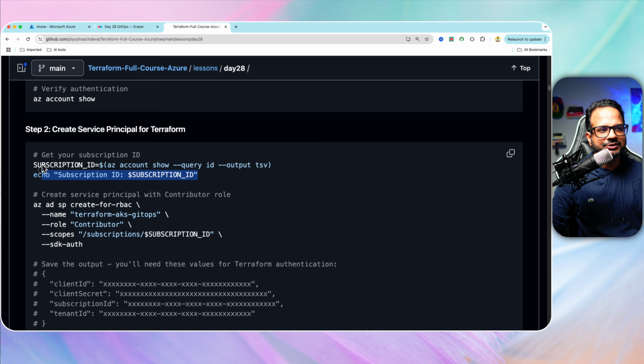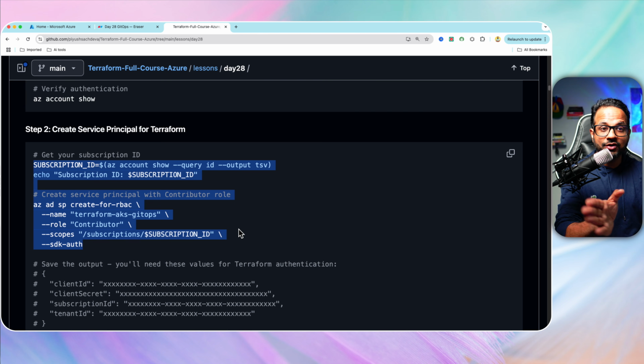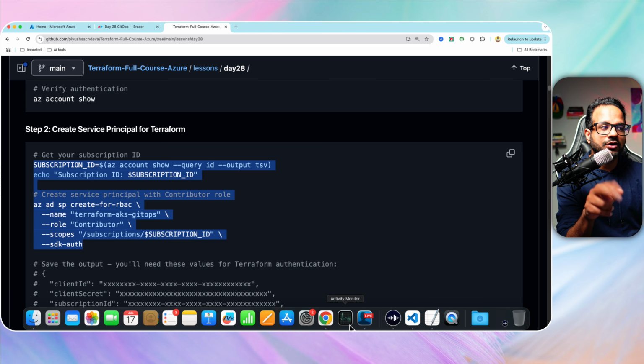So get your subscription ID and then create the service principal with the contributor role. We might need the network admin role as well, or network contributor role as well. I think I already have a service principal with that role, but if you don't have it, if you face any permission denied issue, make sure you also attach the network contributor role.